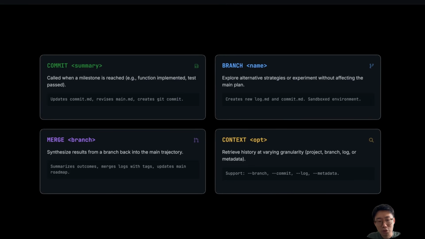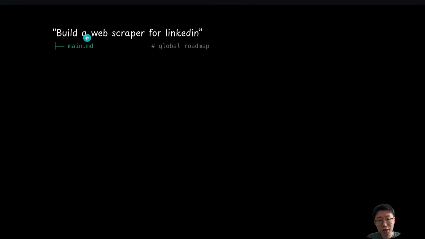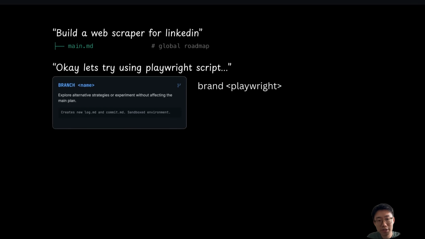This might be a bit abstract, so let's take you through an actual example. You might have a task for the agent to build a web scraper for LinkedIn. With this method, the agent will first set up a main.md that logs the global roadmap. It can be just a folder in your repo. Then it will start deciding on a method or approach, like building a Playwright script first as a direction.